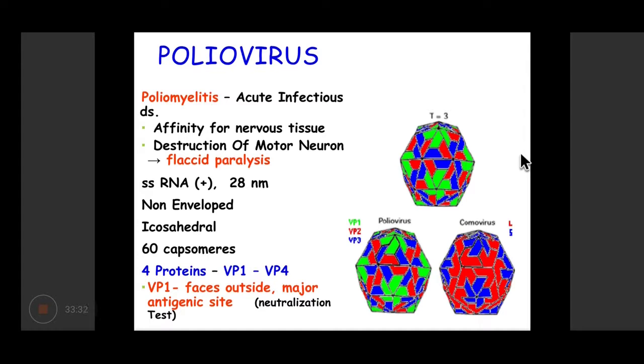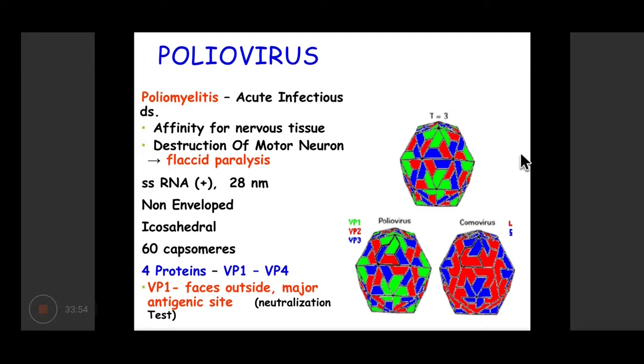It is not basically a directly encephalitis causing disease. Encephalitis may occur in some conditions, but in initial cases it causes aseptic meningitis, and in later cases it sometimes causes myelitis, which is basically involvement of the spinal cord or nerves.